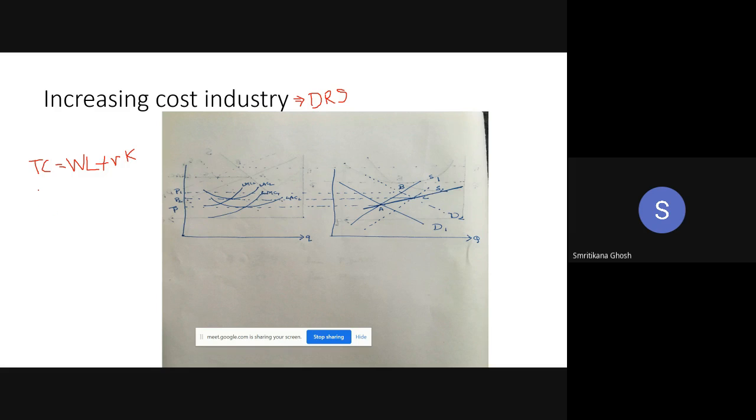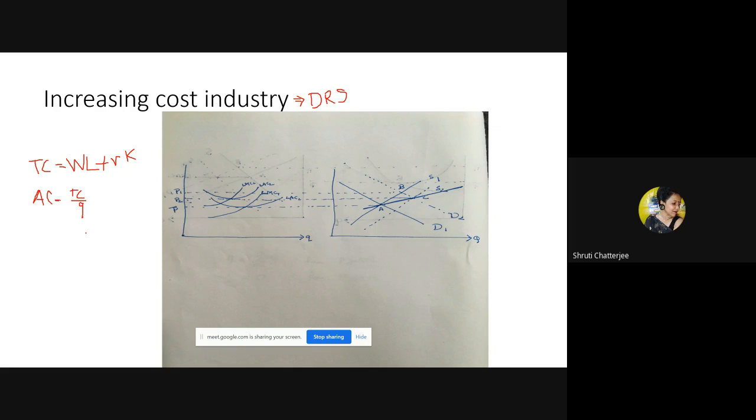So what about the average cost? Average cost is changing, first of all. Average cost is, by definition, the total cost divided by quantity, right? Now here, my total cost is changing by 20%, but the output is changing by less than 20%. That means the ratio is rising. So the average cost curve will shift upward. Is it okay?